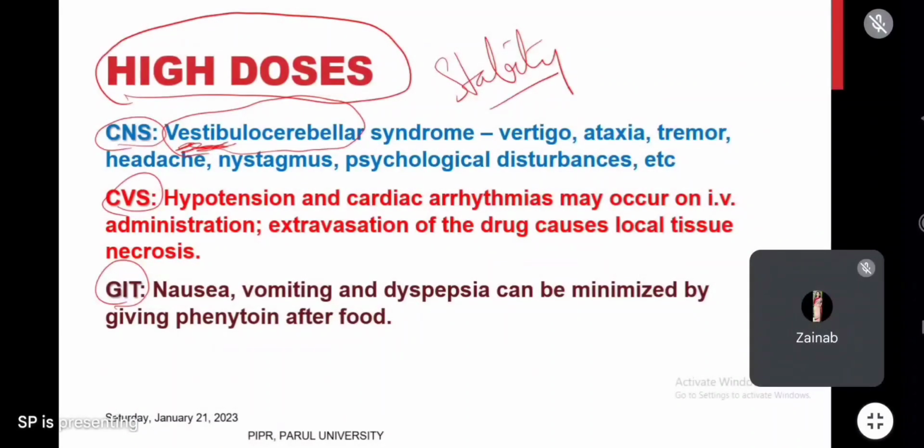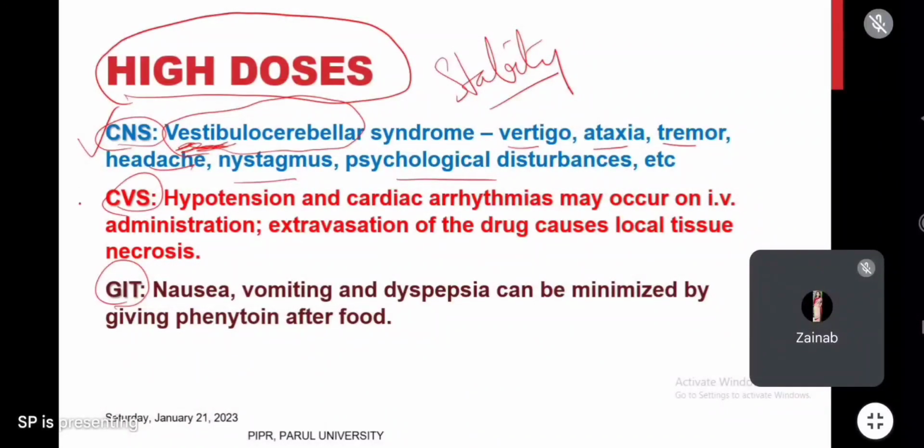So in higher doses of phenytoin, it will disturb the vestibulocerebellar tissue and cause vertigo, ataxia, tremors, patient will fall down, blackouts, can't stand properly, headache, nystagmus, and psychological disturbances. The patient has no stability. So these are central nervous system disorders. You have to remember all these adverse effects, okay?